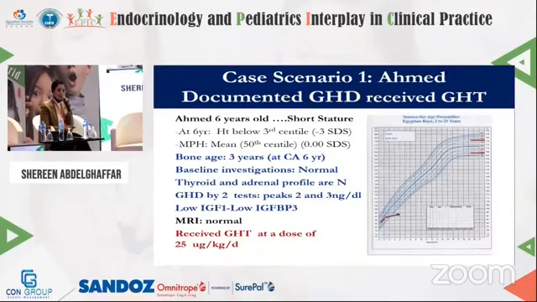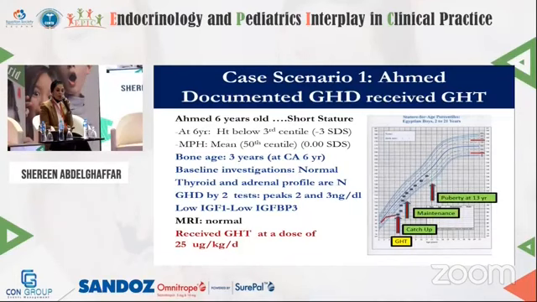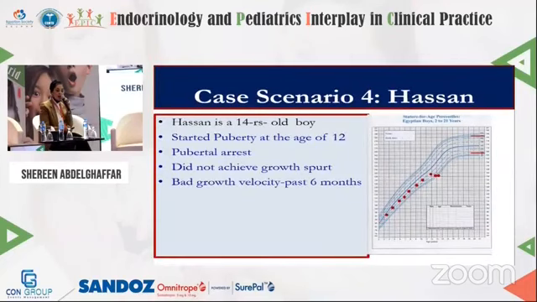And these are real case scenarios of a child with growth hormone deficiency who received growth hormone therapy at a dose of 25 micrograms per kg per day, and see how he improved, how he caught up growth, how he maintained his growth, how he reached puberty and reached his final adult height at the end.